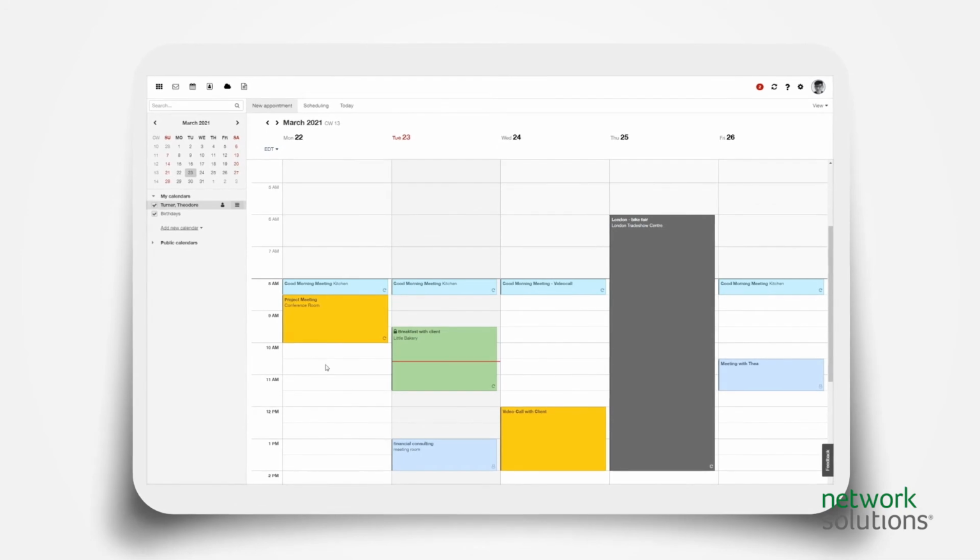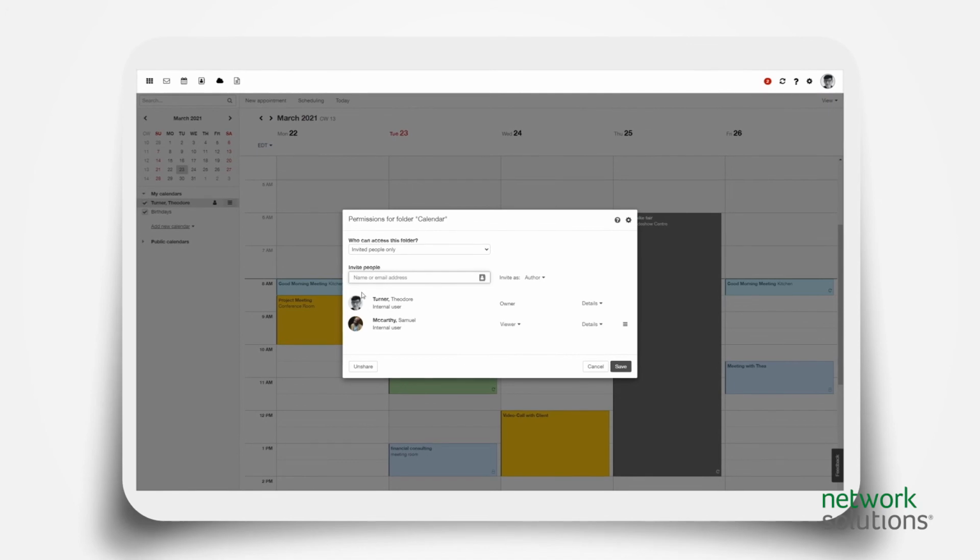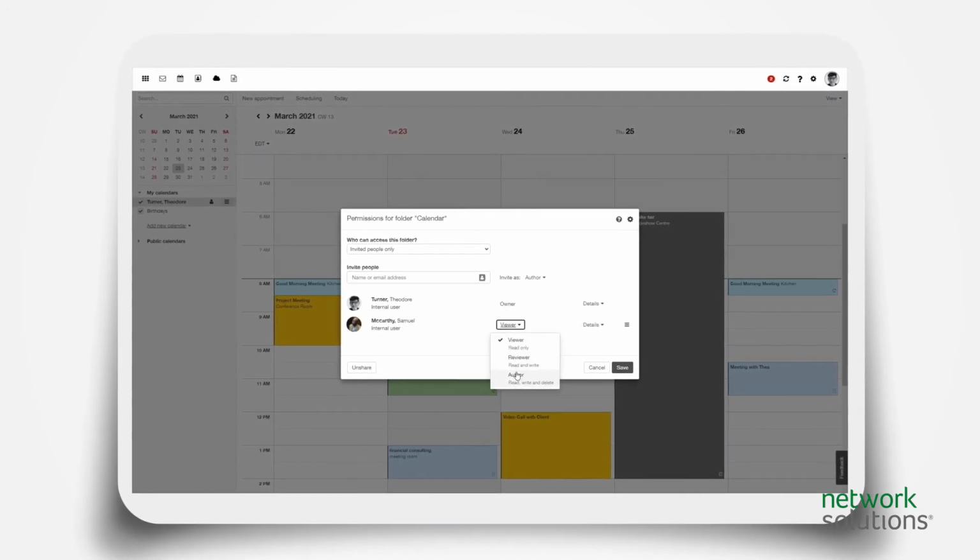Share calendars with your team to quickly display availability to all other team members. You can even delegate your time management to somebody else completely.